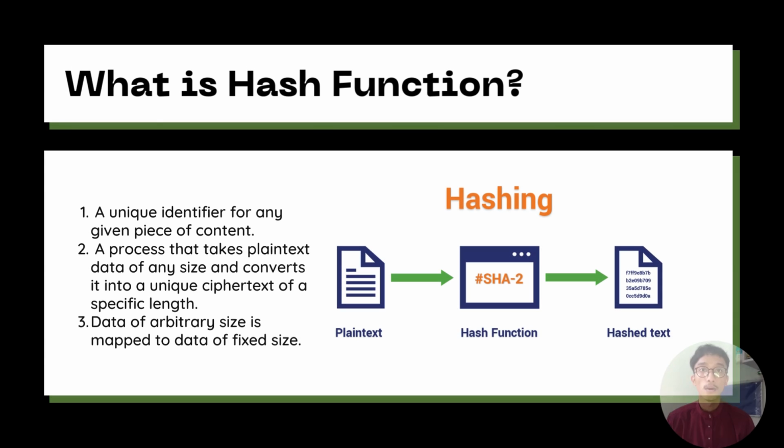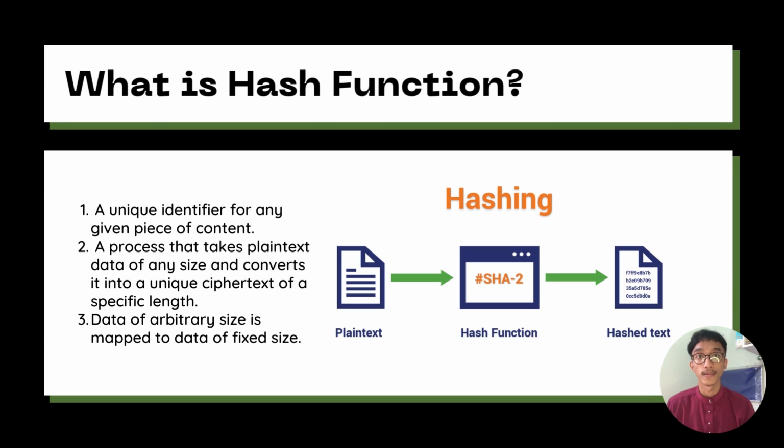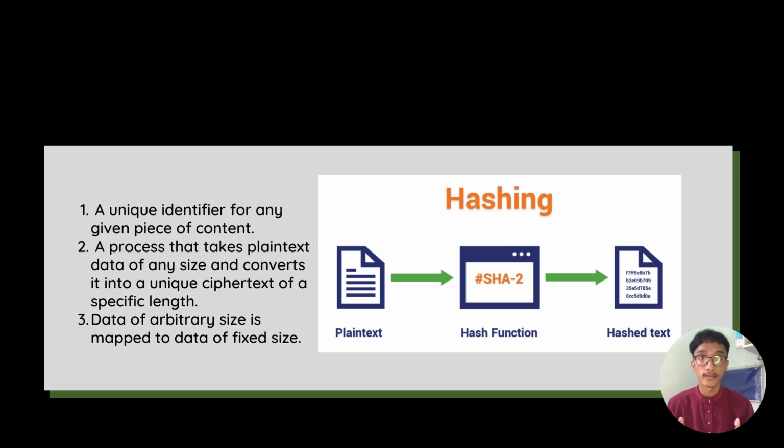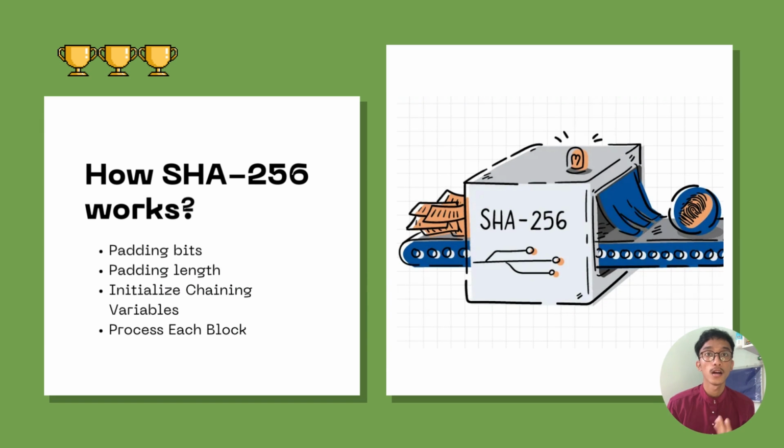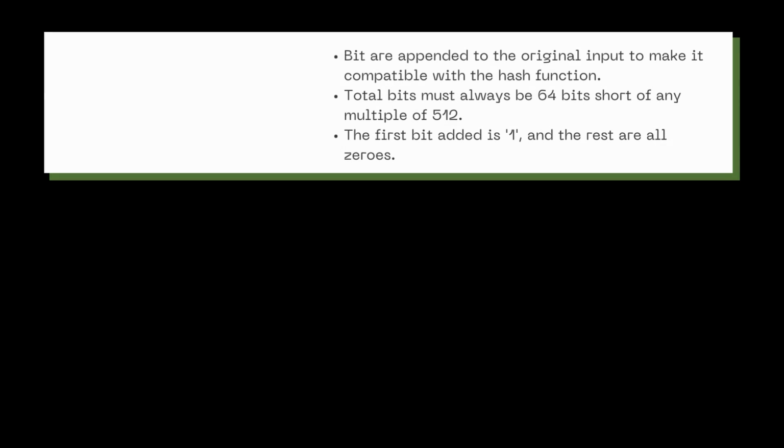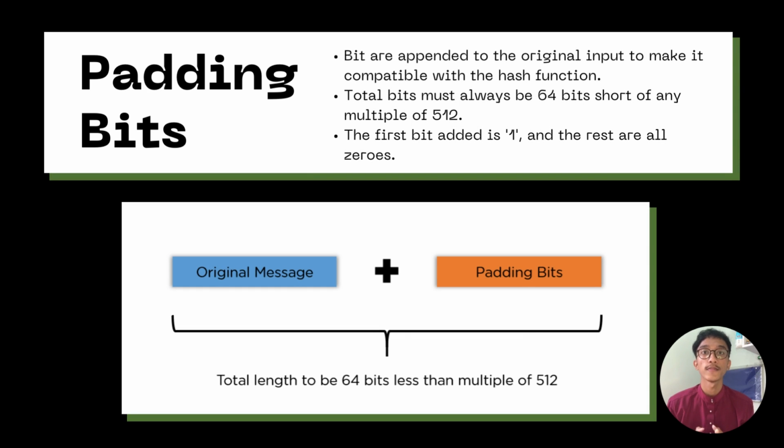As you already know about SHA-256, how about hashing? A hash function is a unique identifier for any given piece of content. It also processes plain text data of any size and converts it into a unique ciphertext of a specific length. Let's have a look at how SHA-256 works. The first step is to make the plain text hash functions compatible. To accomplish this, we must pad the bits in the message.